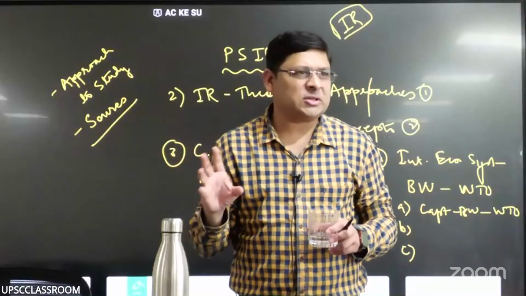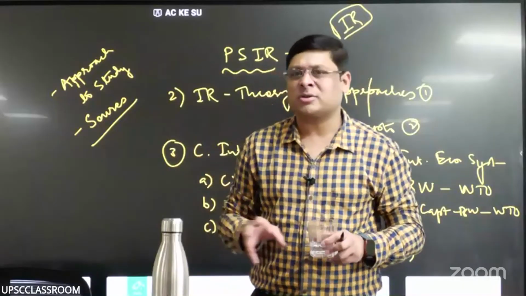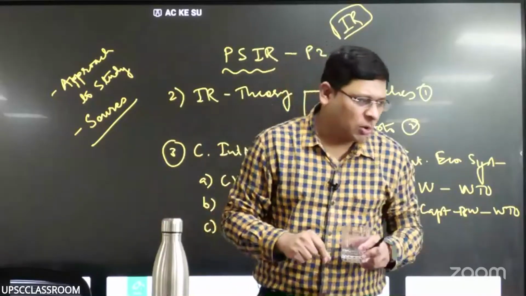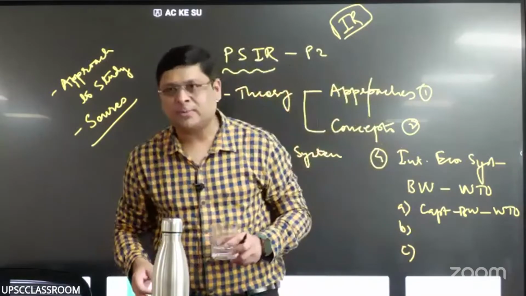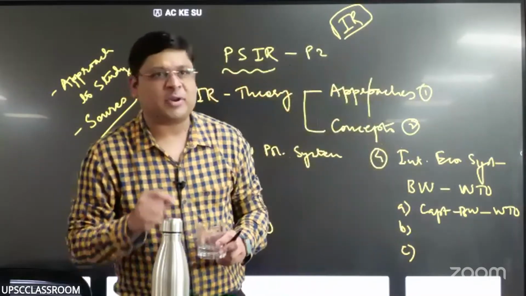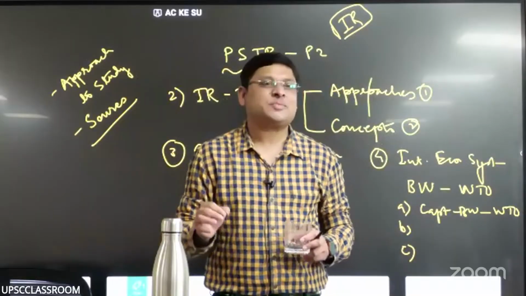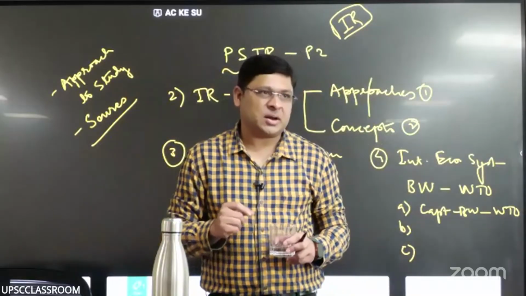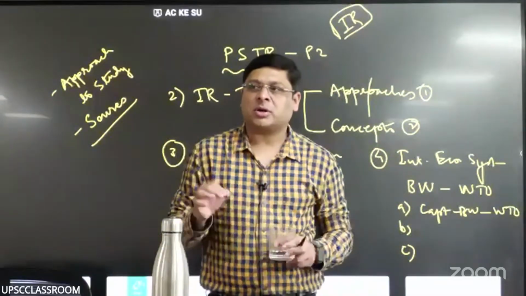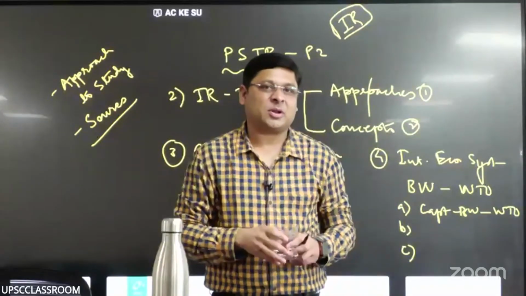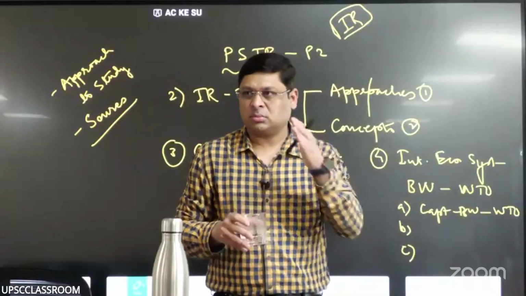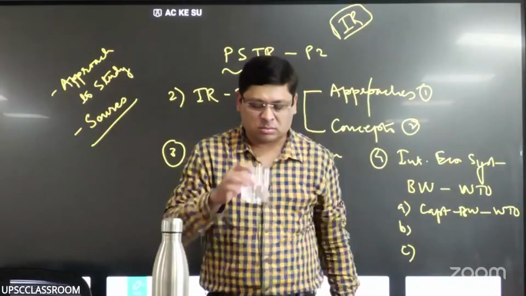We would discuss all these things in detail: what is the WTO, how it works, and how these three have contributed to what is called the international economic system. So the World Bank takes care of the financial aspect of the economic system. The IMF takes care of the monetary aspect of the economic system at the international level. And the WTO takes care of the trade aspect. So finance, currency, and trade.